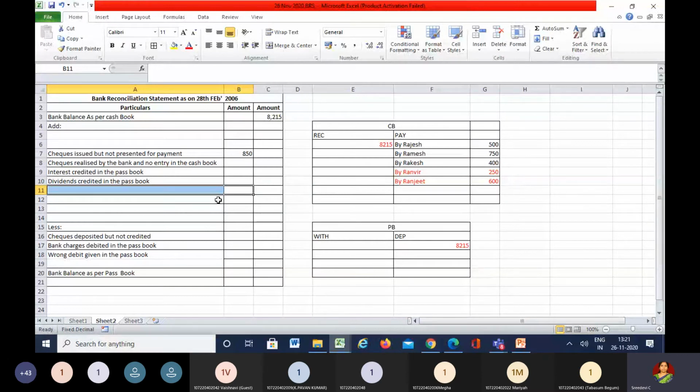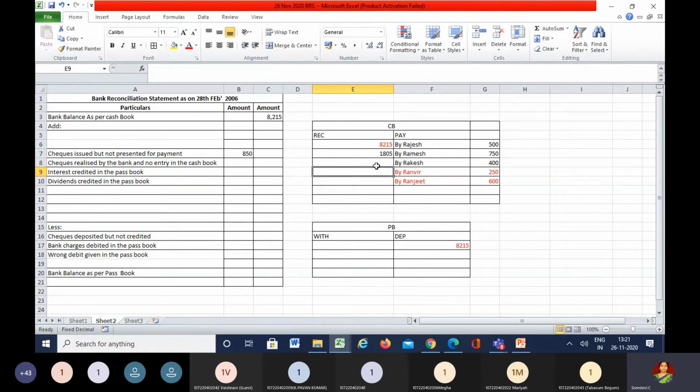Okay. Now next, we have checks amounting to 1805 deposited on 26th Feb, which were collected by the bank in March 2006. Deposited in the sense that we have received the checks worth 1805. When you receive the checks, they are immediately recorded on the receipt side of the cash book. So because of this, the cash book is more now.